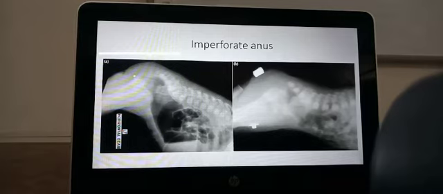So we will not do that when the child is born. What we will do is make an outlet for the feces in the abdominal wall itself, and that will bring the colon out. It's called a colostomy, and the child will be able to pass stools through the colon. When the child is a little older, maybe 2 or 3 years, we will make a new anal canal, and after that anal canal is functioning properly, we will close the colostomy.